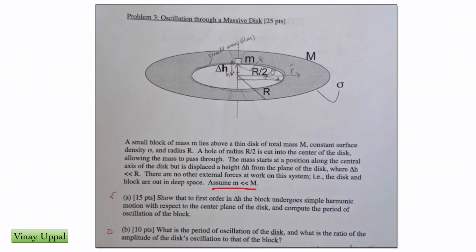Alright. So what is the question asking? Part A is asking, show that to first order in delta h, the block undergoes simple harmonic motion with respect to the center plane of the disk, and compute the period of the oscillation of the block. And in the second part, what is the period of oscillation of the disk and what is the ratio of the amplitude of the disk oscillation to that of the block?